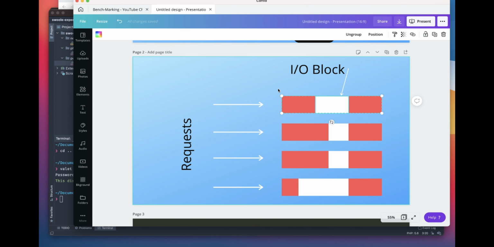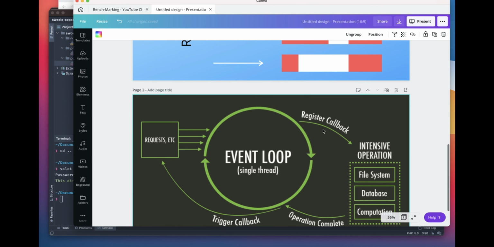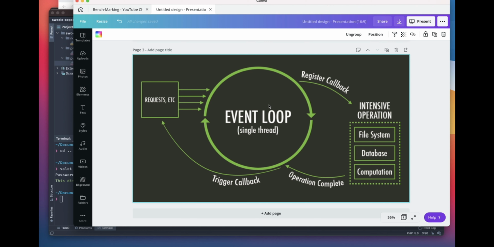As you can see, for each process there is some kind of blocking IO, and this time is actually a waste of the process. We can write our code in a way that reuses this whole time. This is the problem that Node.js solves, and Soul PHP also solves. So we'll look at how Node.js solves this problem.